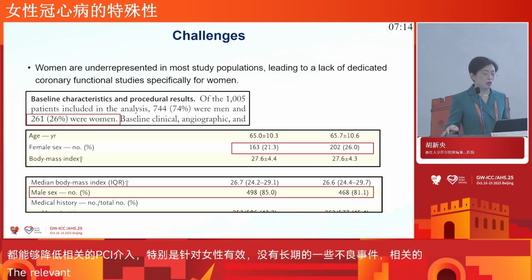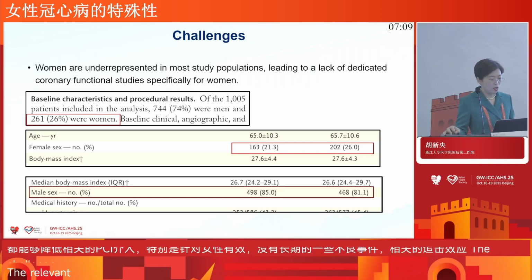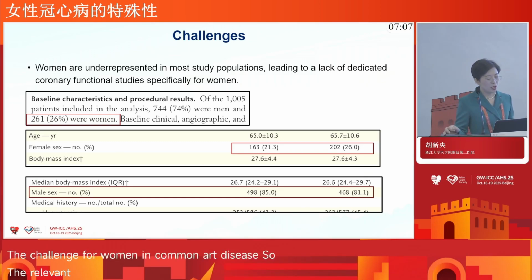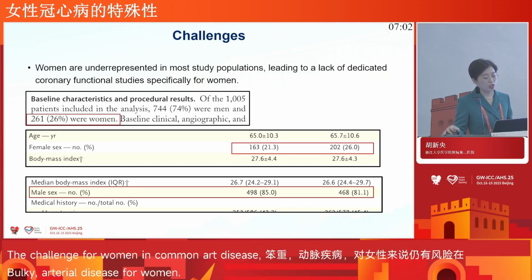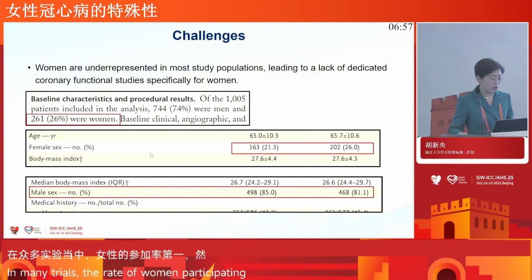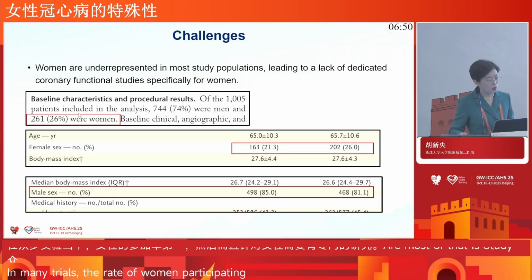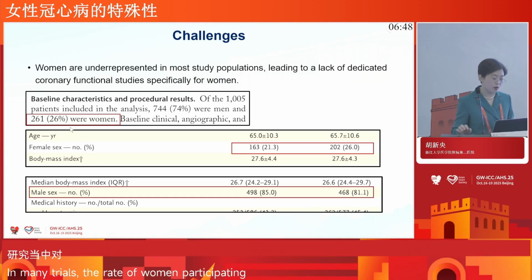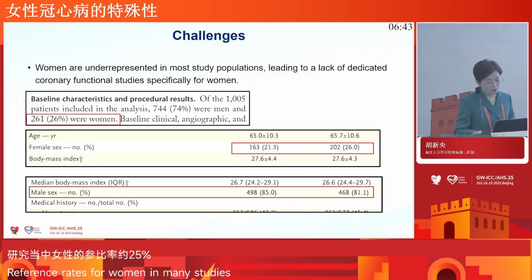But there is still a challenge for women in coronary artery disease. Women were underrepresented in most study populations, leading to a lack of dedicated coronary function studies specifically for women. We can see in most studies, the rate of women is around 25%. So it is also understudied, similar to heart failure.